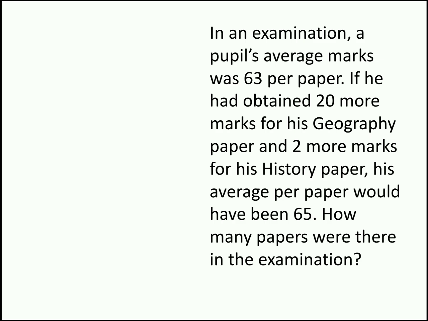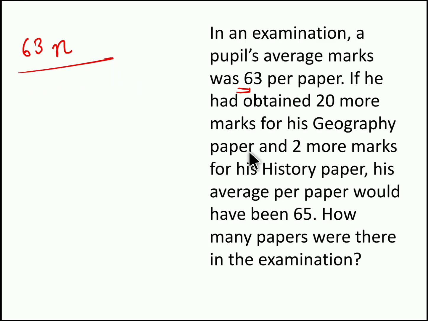Since we don't know the total number of papers he attempted, we can take the total number of papers he wrote as n. Number of papers is n. Now initially his average for n papers is 63. So total marks obtained by this pupil in these n papers is 63 into n, 63n. So 63n is the initial total score of the pupil.